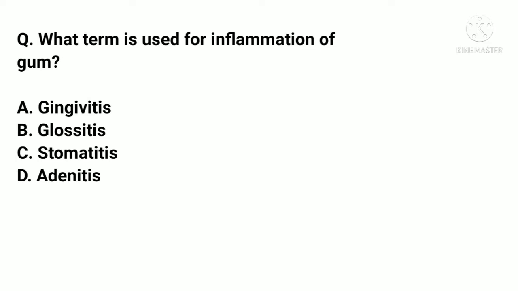What term is used for inflammation of gum? A. Gingivitis. B. Glossitis. C. Stomatitis. D. Adenitis. And the correct answer is A. Gingivitis.